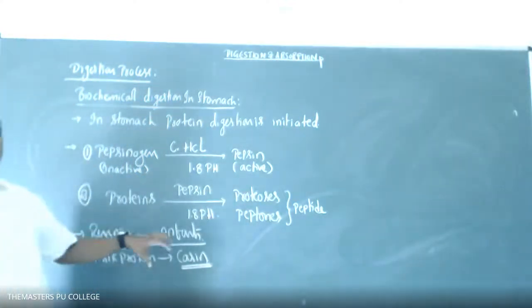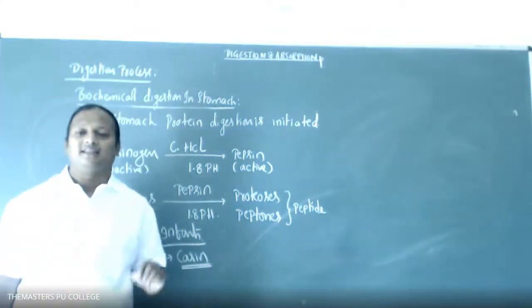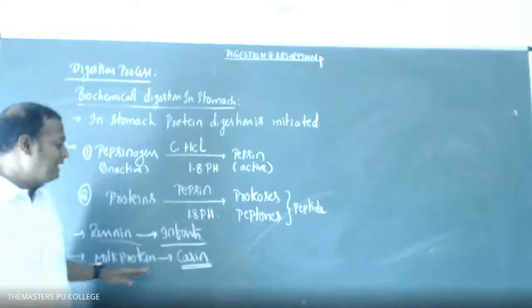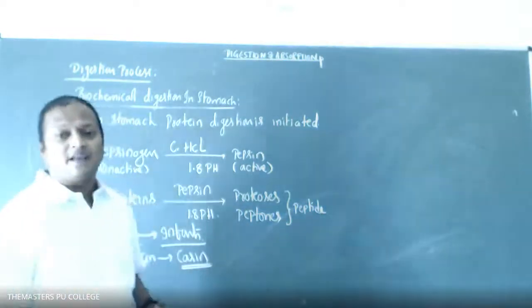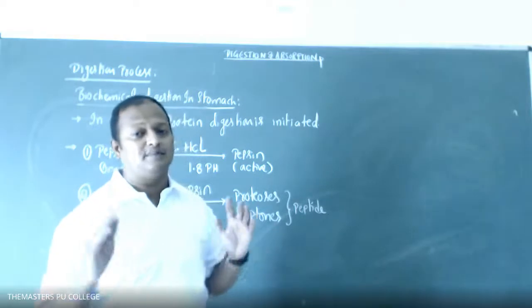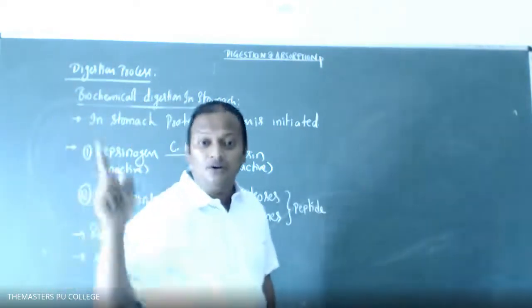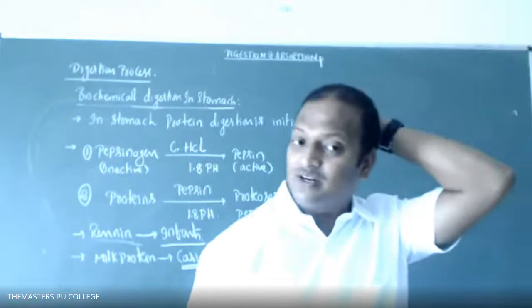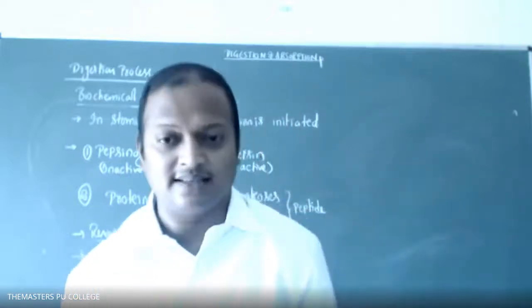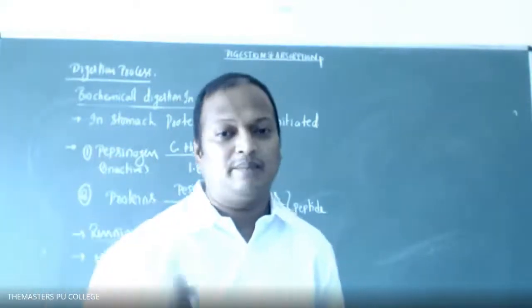So in the infants, renin is present. The renin majorly participates in the digestion of milk protein, that is called casein. After the digestion process, the chyme is formed in the stomach. The chyme passes from the stomach to the duodenum and further parts of the small intestine. Final digestion occurs in the region of the small intestine. Is this clear, students, okay? So this is regarding the digestion process in the stomach.